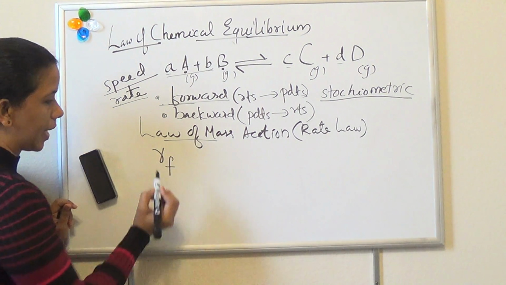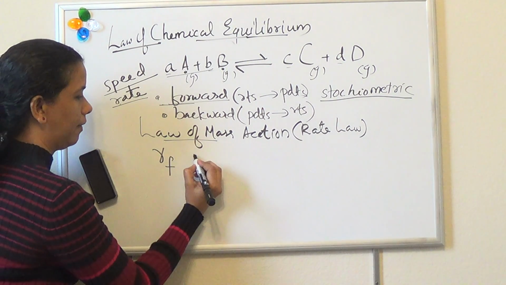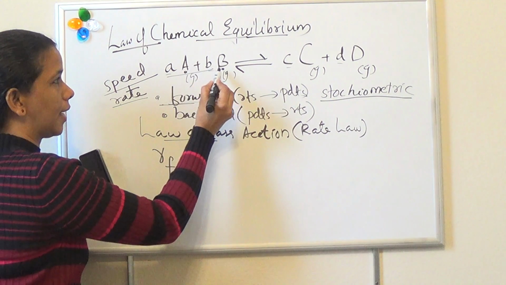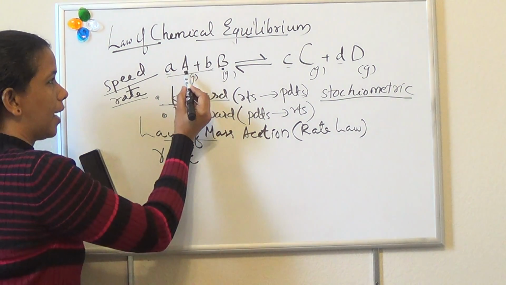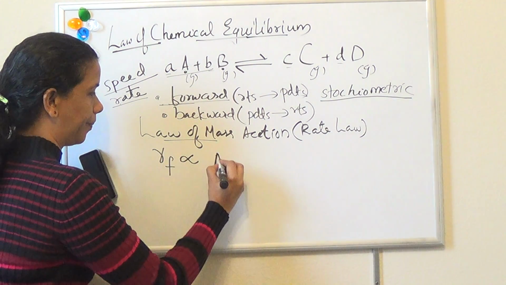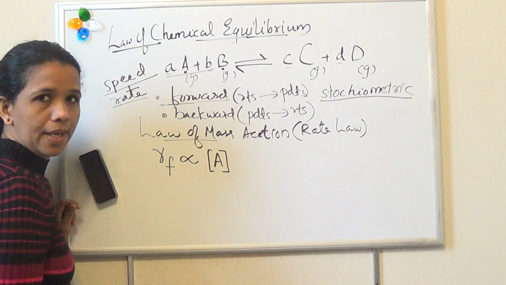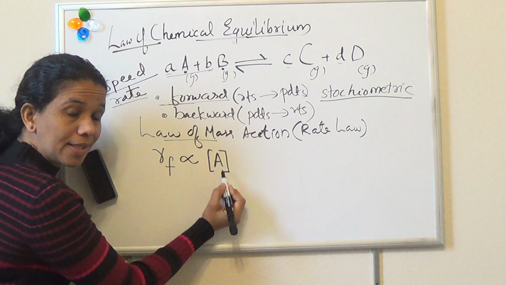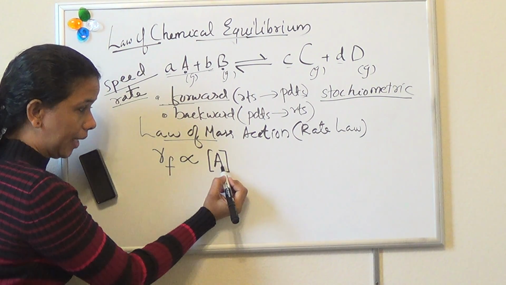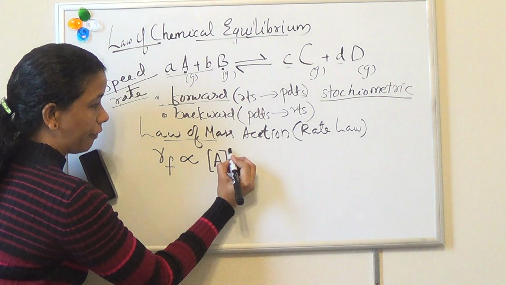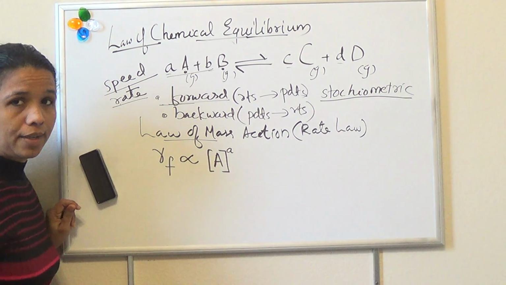Rate of forward reaction will be directly proportional to concentration of reactants. Here reactants are A and B. Concentration is represented by square brackets, read as concentration of A. Then we write the stoichiometric coefficient as the power of the concentration.